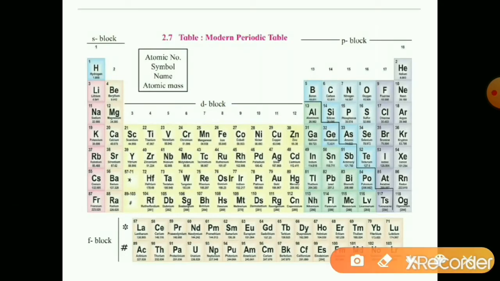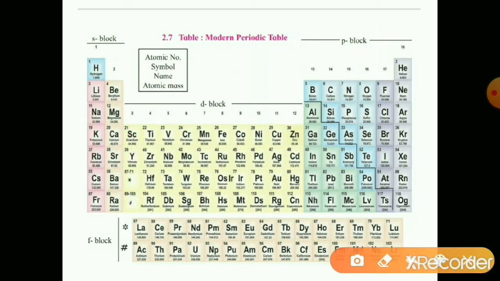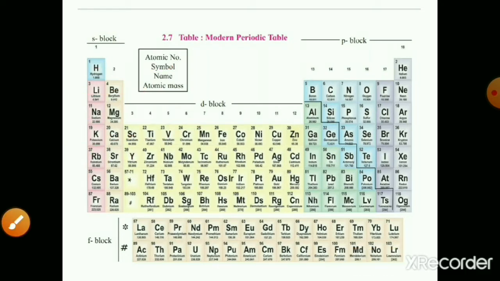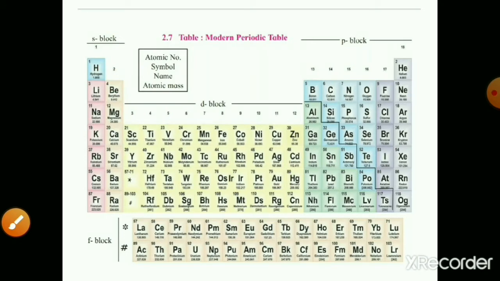And in this periodic table, a total of 18 groups are there. The 18 vertical columns are called the groups. And there are 7 horizontal rows, which are called the periods. So there are 18 groups and 7 periods in this modern periodic table.